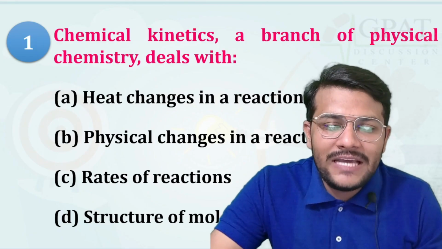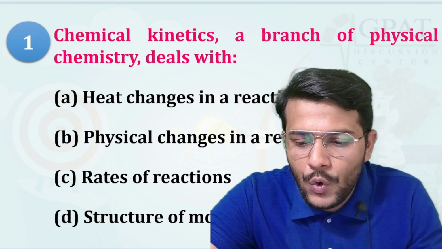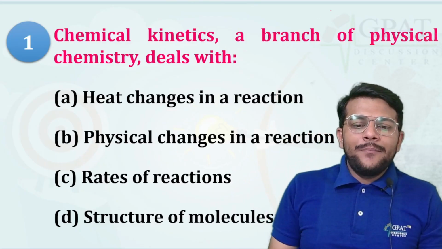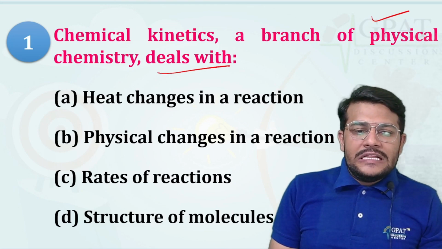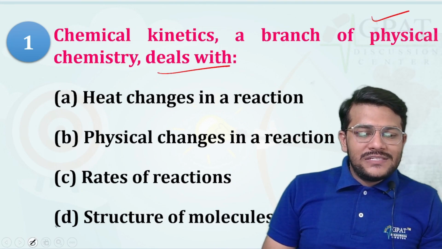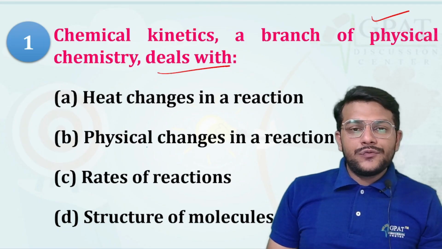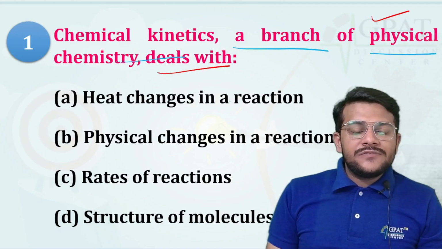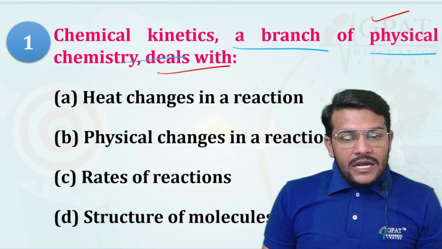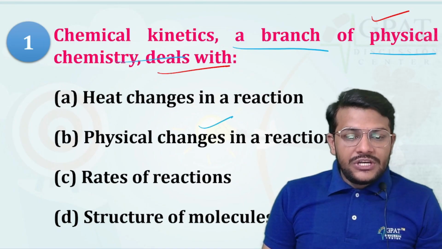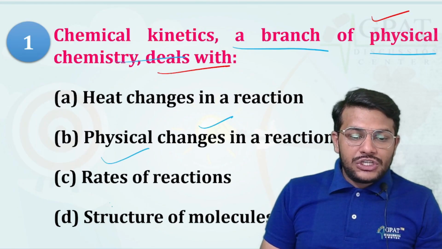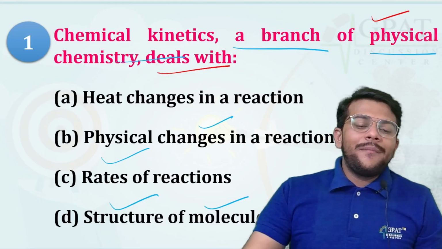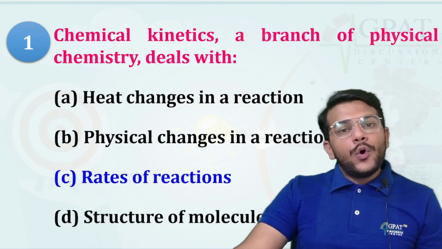So first question we are having, chemical kinetics is a branch of physical chemistry deals with. So chemical kinetics, this is in your physical chemistry syllabus of your chemistry. So chemical kinetics is a branch of physical chemistry dealing with the heat change in reaction, physical change in the reaction, and rate of reaction and structure of the molecule. So chemical kinetics, it's a branch of physical chemistry that deals with the rate of the reaction.